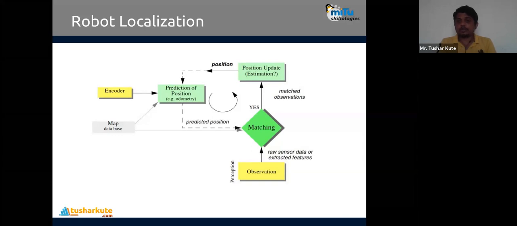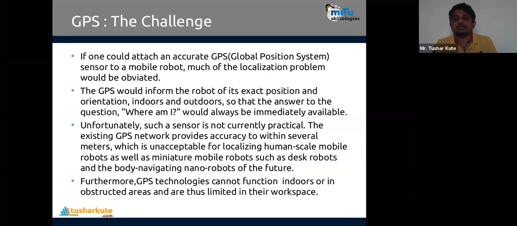Exact location. We can even make use of GPS also. But in the case of GPS, a few things are pros and a few things are cons. If one could attach an accurate GPS, global positioning system, sensor to a mobile robot, much of the localization problem would be obviated. The GPS would inform the robot of its exact position and orientation, indoors or outdoors, so that the answer to the question, where am I, would always be immediately available.